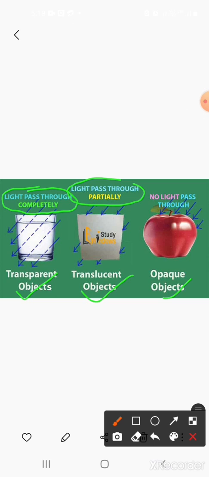Now come to the next, opaque objects. So the materials that do not allow any light to pass through them, and therefore we cannot see anything through them, are called opaque objects. Okay, no light passes through them.